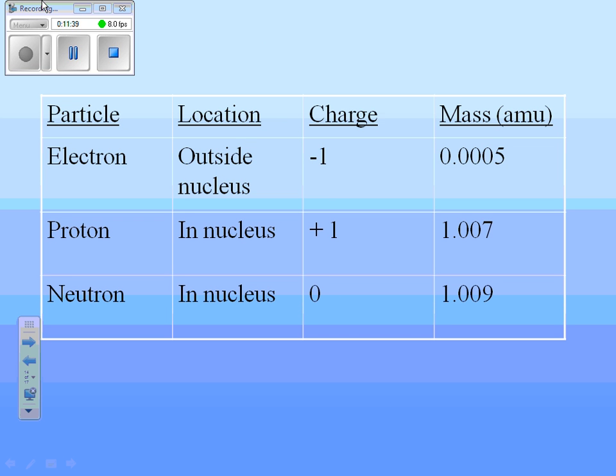But for right now, the key parts of the element: electrons, which are outside the nucleus. They have a charge of -1. That's the thing that gets gained and lost. That's the only thing that can change in an atom. They have a mass, but it's so small compared to protons and neutrons that we usually just ignore it.